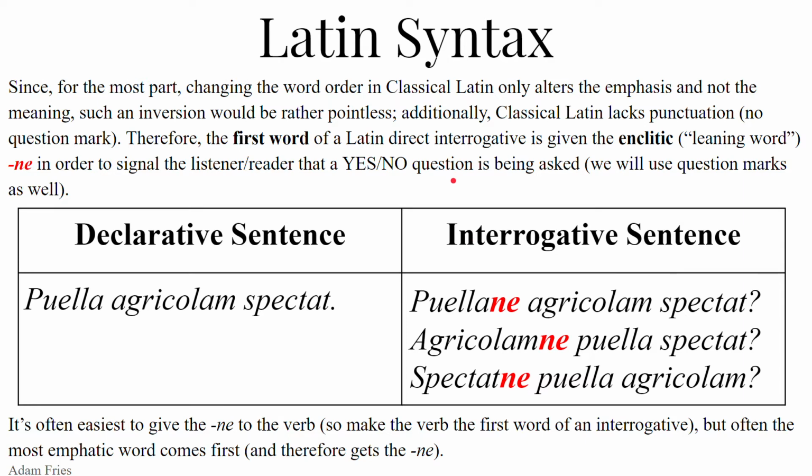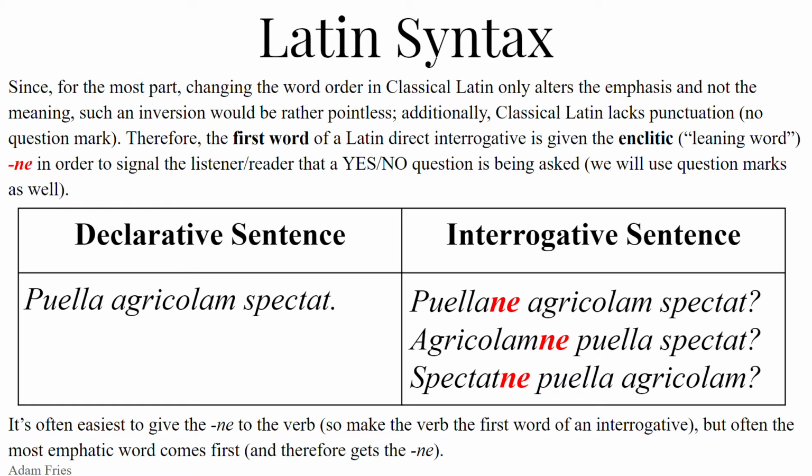So the first word of a Latin direct interrogative, that is a direct question where the answer is either yes or no. If we're asking a yes or no question, Latin will add an enclitic, which is a leaning on word. Klino in Greek means to lean, and then en is on, so it's a leaning on word. This is a little particle that doesn't really exist on its own, but it has to rely on another word, so it leans on or attaches itself to another word.